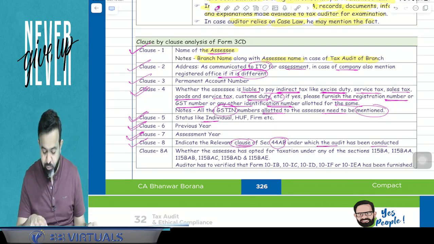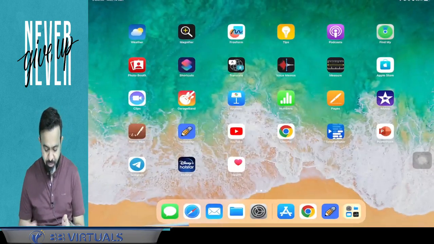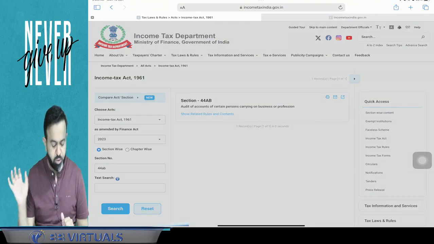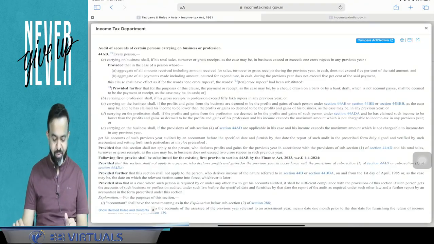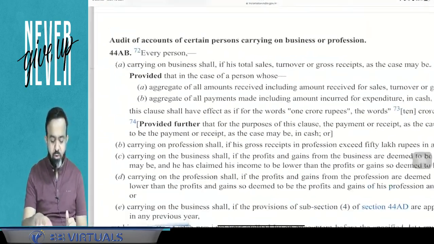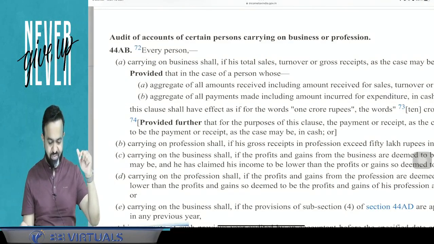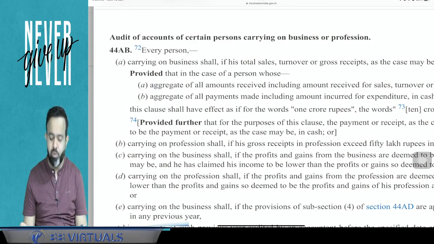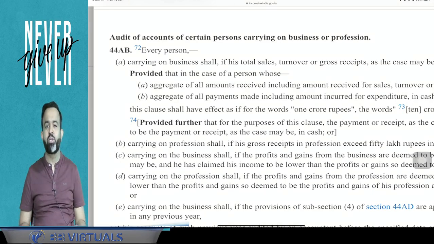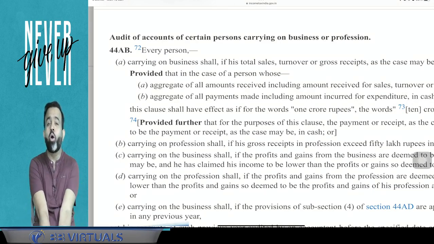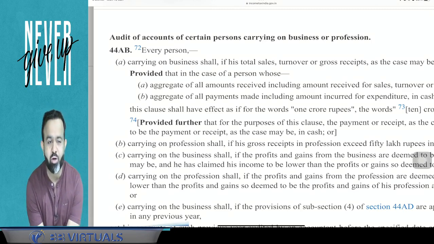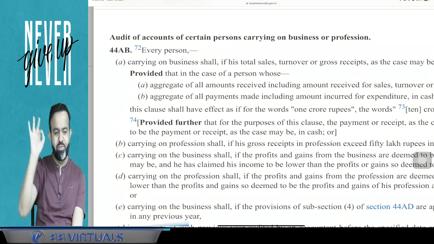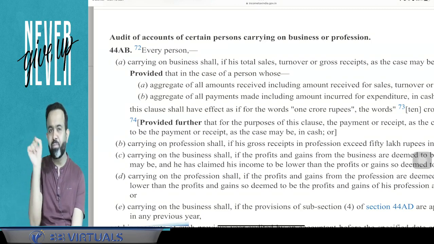So guys, if we check 44AB, I'm going to show you the section. Yeah, this is section 44AB. In section 44AB, there are various clauses. Clause A is related to business. Means in case of your business, if your turnover is more than 1 crore or 10 crore, then you require audit under 44AB clause A. So here there will be a drop down box, and he will select 44AB clause A.